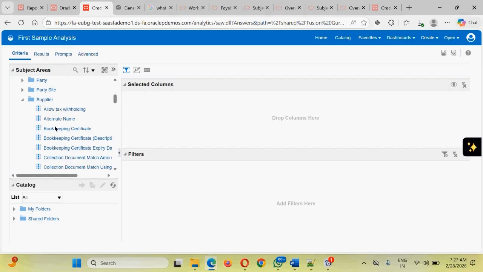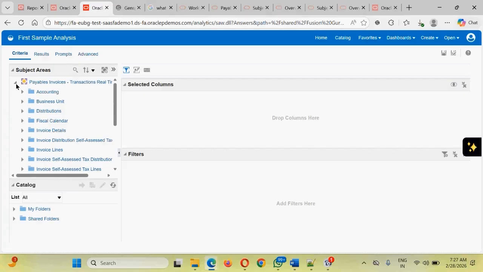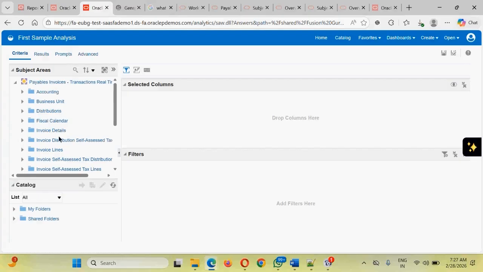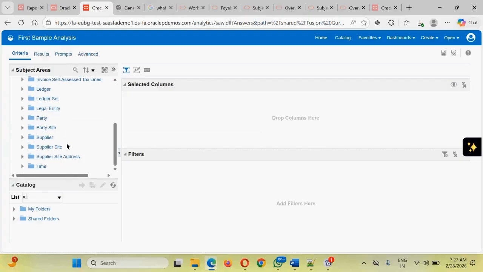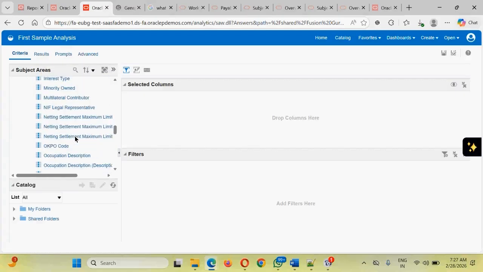Next thing, guys, before we start creating these things, let's understand what we have. We have this particular subject area. This is our first subject area, and we will have My Folder and Shared Folder listed there. Next, in case you need to look for any of the column attributes, you can click on search, but it will be slow. So better to expand and go to the subfolders and identify the columns on your own. To create your report using this subject area, this is the first tab, the criteria tab. Search and identify the columns that you are interested in.